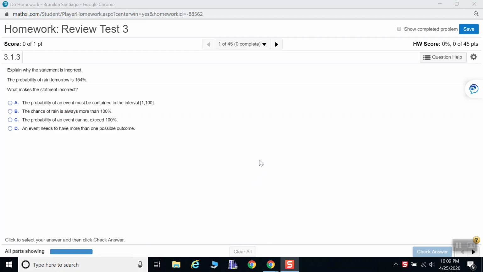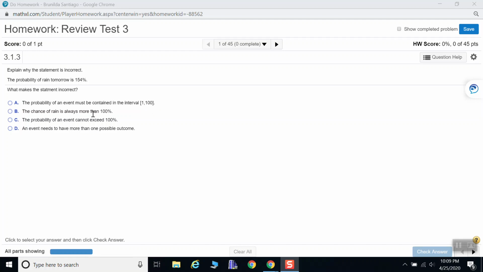The statement is incorrect because the probability cannot exceed 100%. And the probability range is between 0% and 100%. You cannot also have negative probabilities. So when you look at the choices, the first one, the probability of an event must be contained in the interval 1 through 100. That is incorrect because 0 is part of the range of the interval.